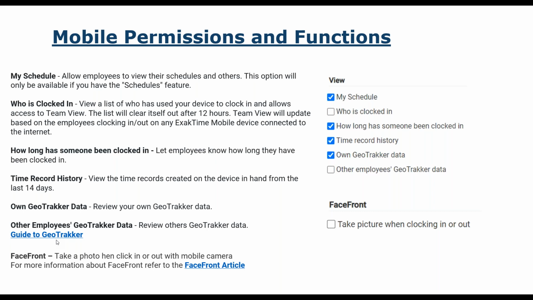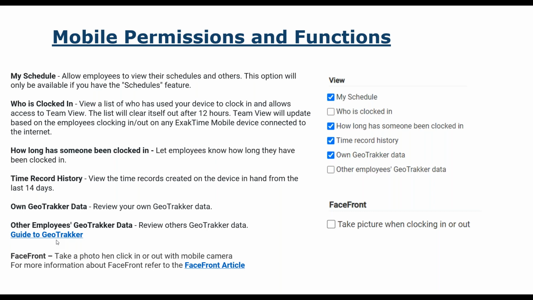If you are suspecting that they are leaving the job, you can turn the GeoTracker on. And what that does is it sends a signal to the mobile device every few minutes or so and pings that phone, and you get these little breadcrumbs, right?